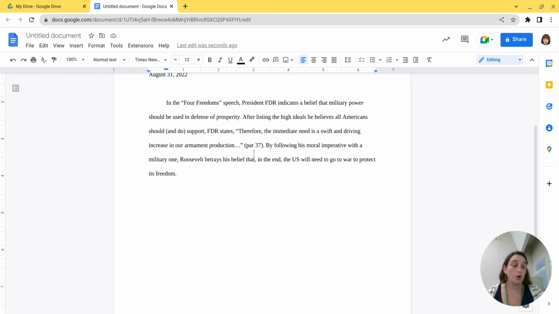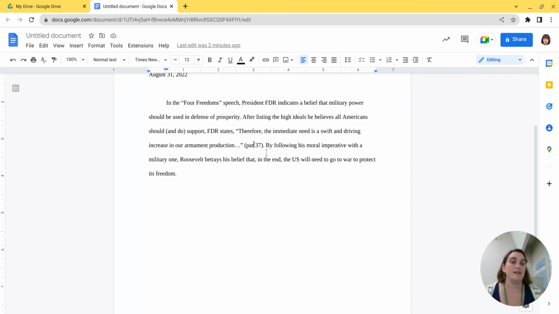So if there are numbers on the page for the paragraphs, you use the paragraph number, because your goal is to help whoever is reading your text find that quote. And so if there's a line number, if there's a paragraph number, that's going to help them even more than a page number. So you go with the smallest available number. Don't number the paragraphs yourself and just count them. But if the paragraphs have numbers in the text, you use them.